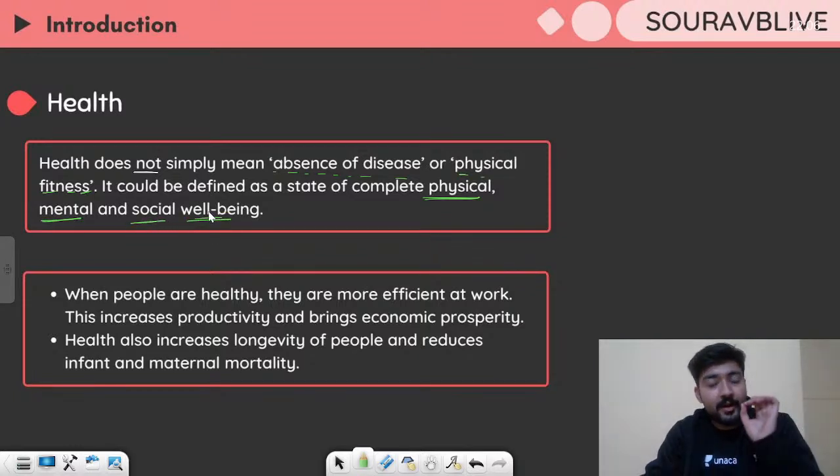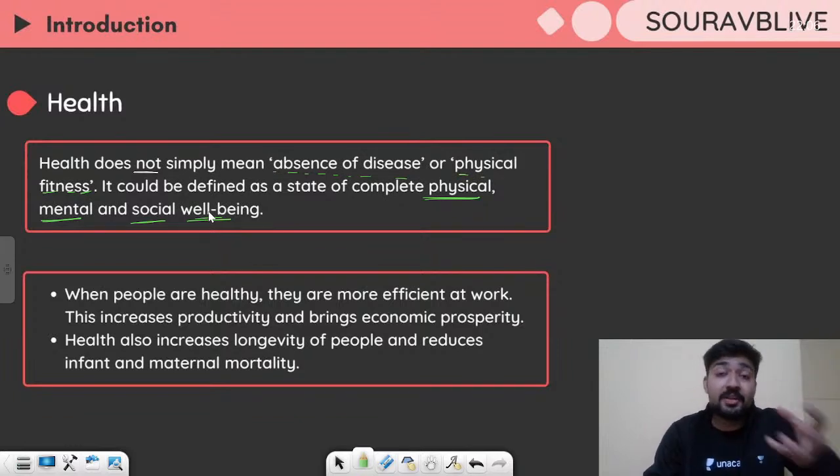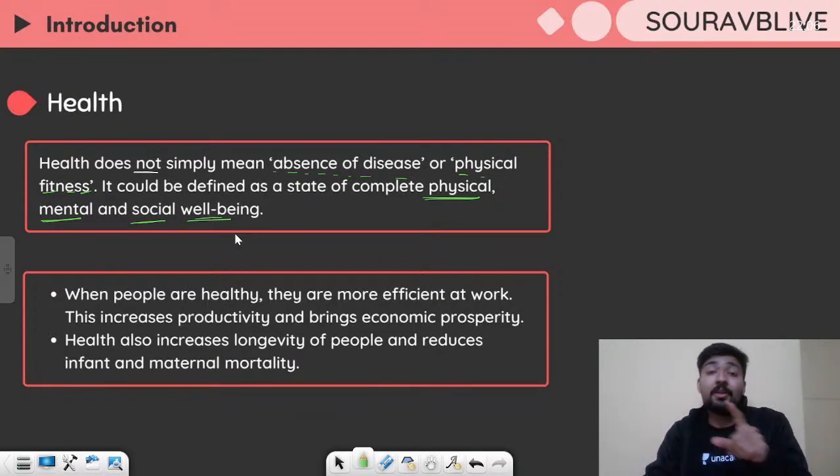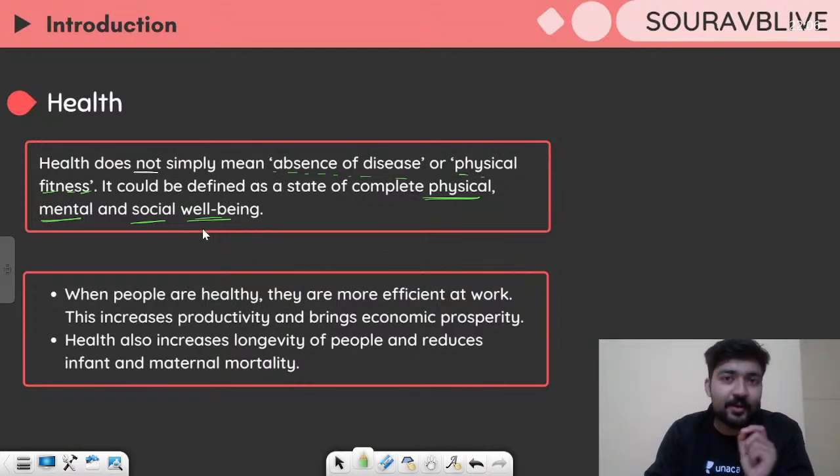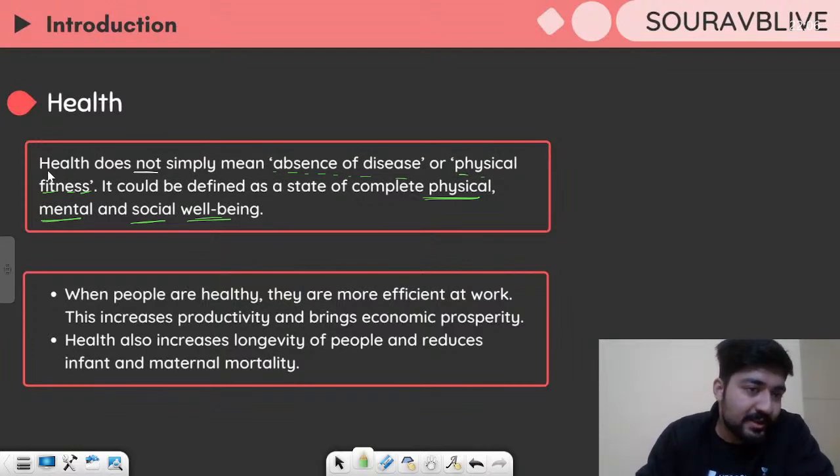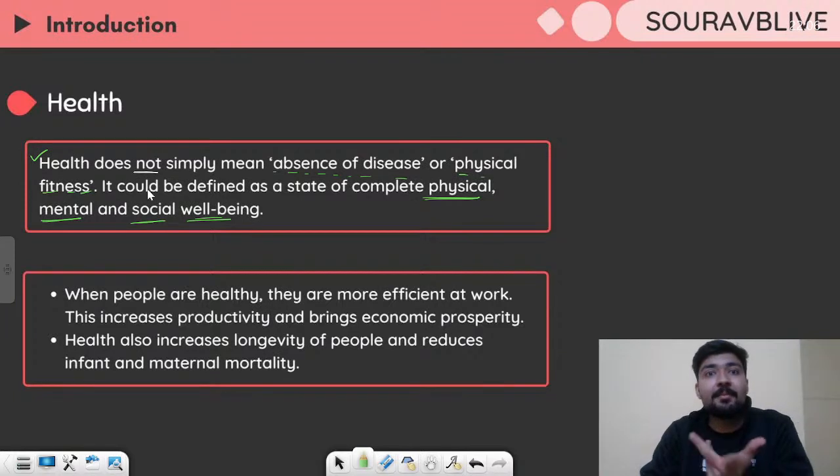So only and only if you're physically fit, you're mentally sound, and your position in the society, your behavior with the society is good, and you are very well in all these aspects, then only you are healthy.